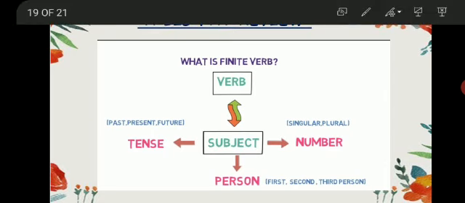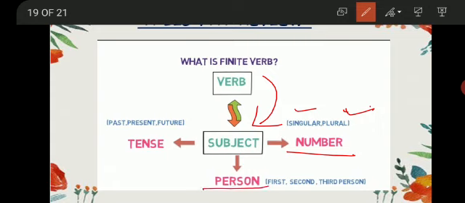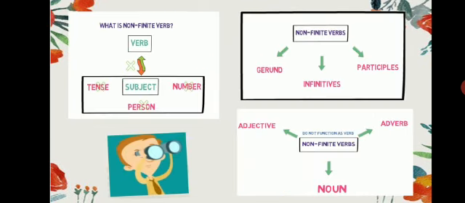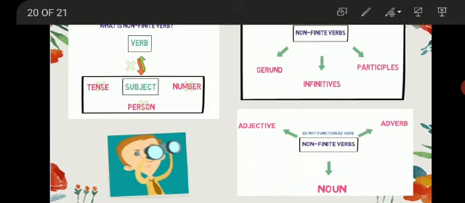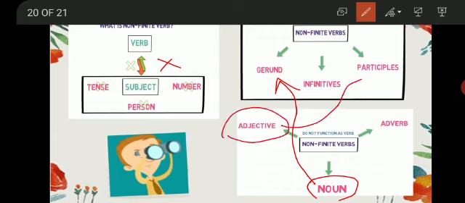A verb that has an agreement with the subject, and it also depends upon the three parameters of the subject: number, means singular and plural category, person, first, second, third person, and tense, that is past, present, or future tense. And what is a non-finite verb? A non-finite verb is a verb that has no agreement with the subject and its three parameters. Other than this, it can act as a noun, means as a gerund. It can act as an adjective, means participle, and it can also act as an adverb, means infinitive.